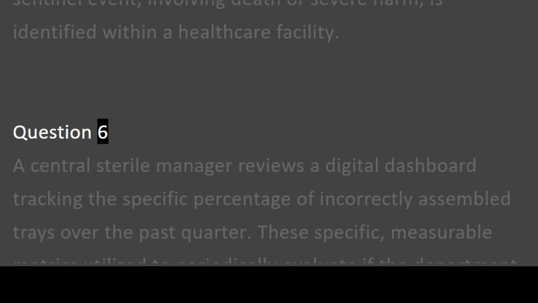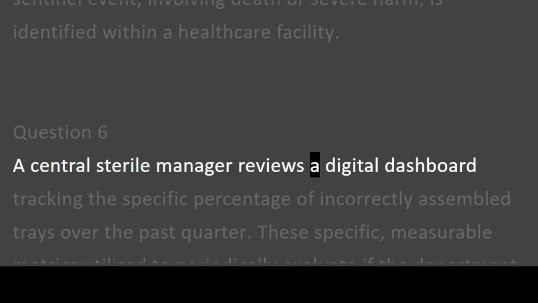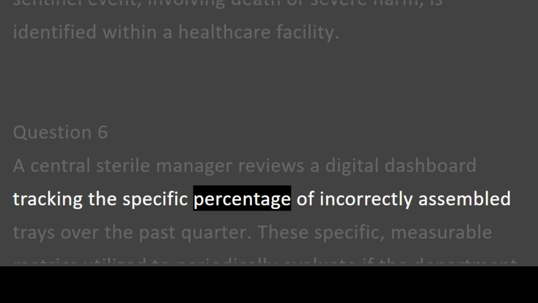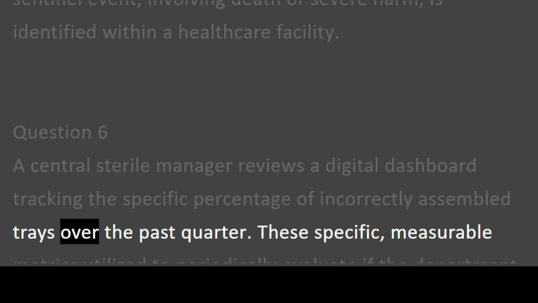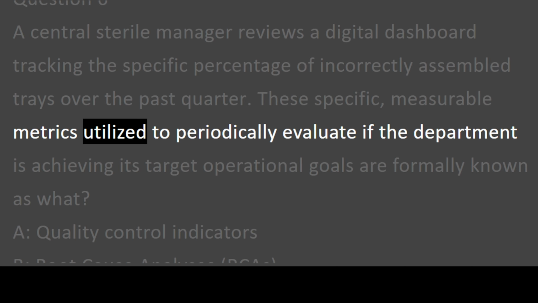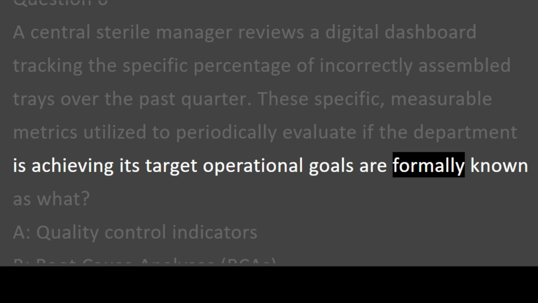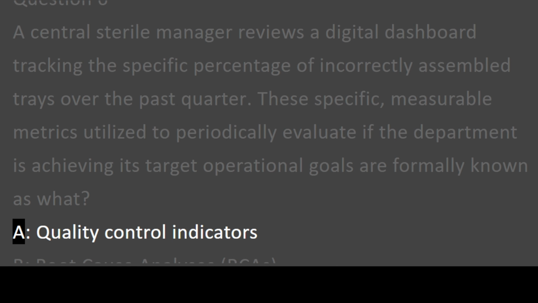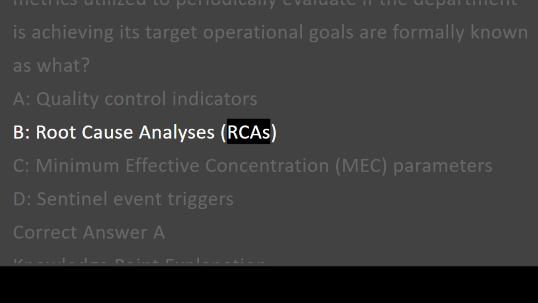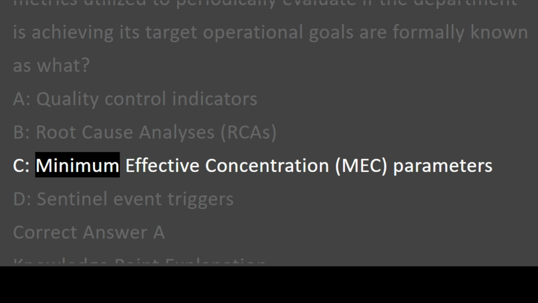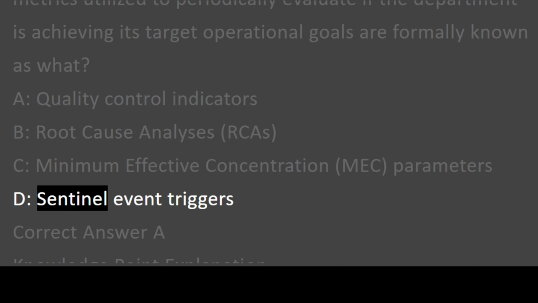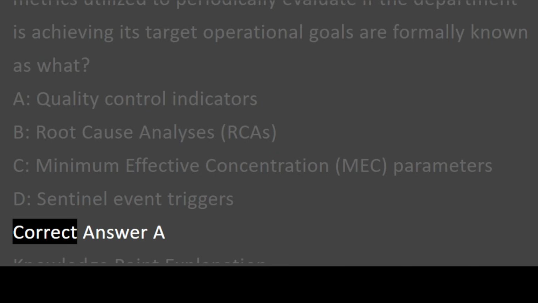Question 6. A central sterile manager reviews a digital dashboard tracking the specific percentage of incorrectly assembled trays over the past quarter. These specific, measurable metrics utilized to periodically evaluate if the department is achieving its target operational goals are formally known as what? A. Quality control indicators. B. Root cause analyses, RCAs. C. Minimum effective concentration, MEC, parameters. D. Sentinel event triggers. Correct answer A.